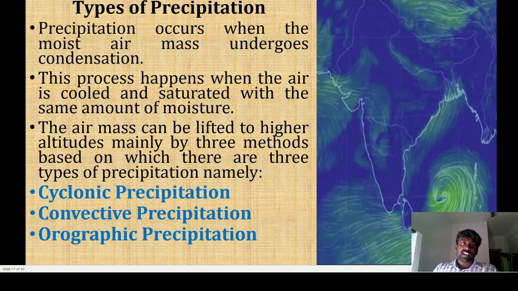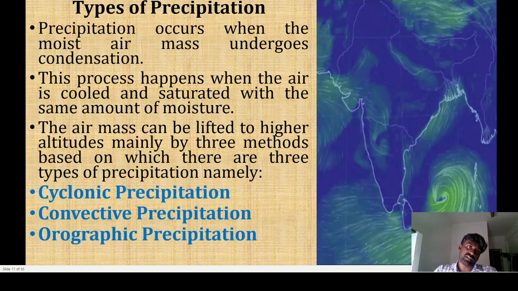The next topic is types of precipitation. There are 3 different categories, 3 different types of precipitation. Precipitation occurs when a moist air mass undergoes condensation. It is a process that happens when the air is cooled and saturated with moisture. Precipitation is classified into 3 types: one is cyclonic, another is convective, and another is orographic precipitation.